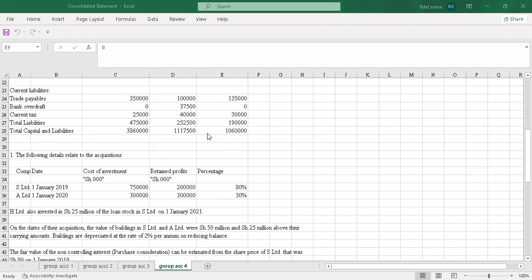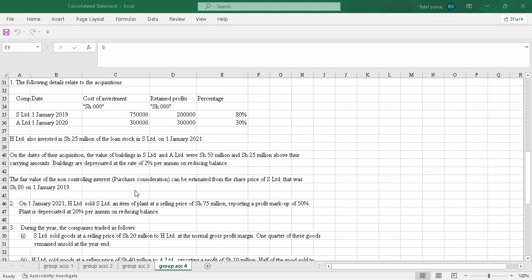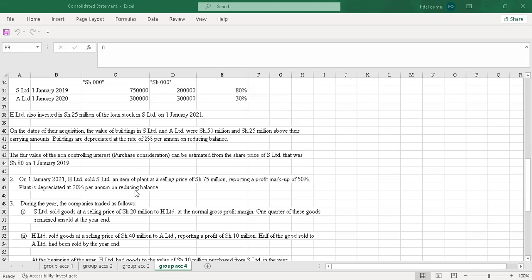The following details relate to the acquisition. Then H Limited also invested shillings 25 million in the loan stock of S Limited on 1st January 2021. On the dates of the acquisition, the value of buildings in S Limited and A Limited was shillings 50 million and shillings 25 million above their carrying amounts. That's the fair value uplift. Buildings are depreciated at the rate of 2% per annum on reducing balance. The fair value of the non-controlling interest in the purchase consideration can be estimated from the share price of S Limited, that was shillings 80 on 1st January 2019. So here we'll change to shillings 8. Yeah, this was an error.